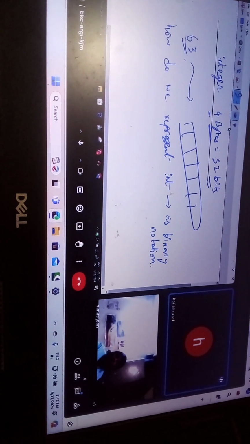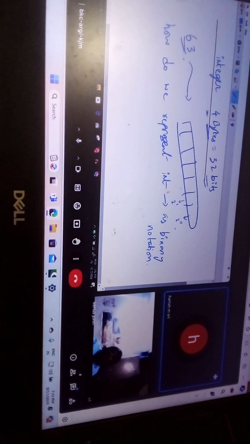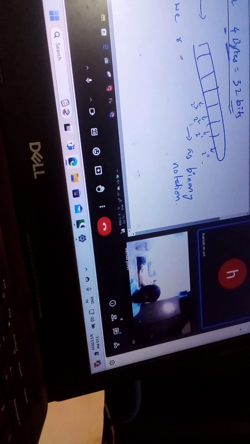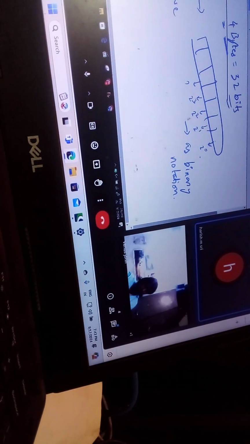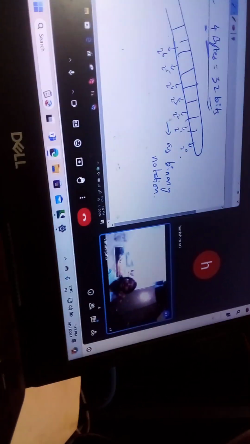So this last place is actually 2 to the power 0. This is 2 to the power 1, this is 2 to the power 2, this is 2 to the power 3, this is 2 to the power 4, this is 2 to the power 5, this is 2 to the power 6. This is already written by the first person who did the binary notation. We can't probe deeper into it. The person who made that basic code already did this, and we are all following that.